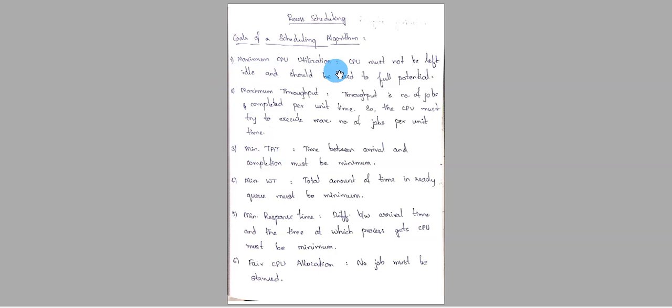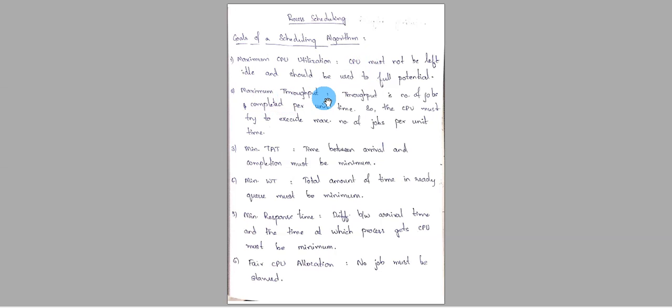First, maximum CPU utilization. So CPU must not be idle and it should be used to full potential. If CPU is left idle, then we will say that it is not highly efficient because most of the time it is being idle. For what purpose is it being left idle when it can be used to its full potential? So that's why the scheduling algorithm that we consider must allow the CPU to be used to its full potential.